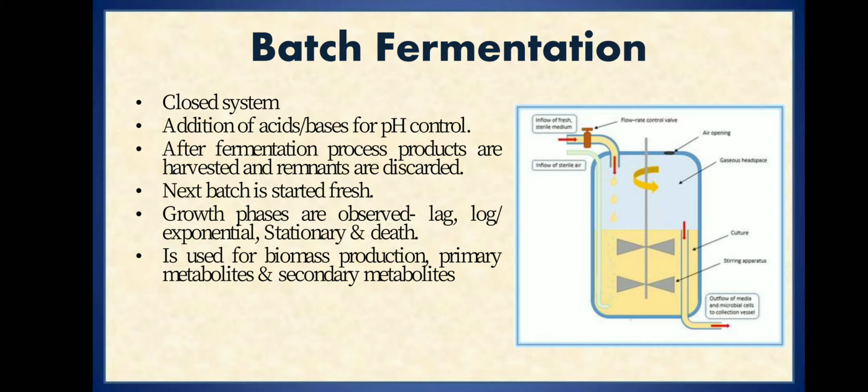Once the log phase is complete and the nutrients are depleting, the organisms enter the stationary phase, where secondary metabolite production takes place. Once all the nutrients are depleted, it enters the death phase. So in batch fermentation we can go for biomass production. Biomass production and primary metabolite production happen in the log phase, and secondary metabolite production takes place during the stationary phase. Therefore we can go for biomass, primary metabolite and secondary metabolite production in batch fermentation.